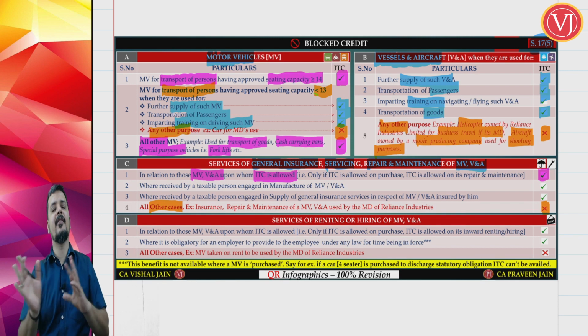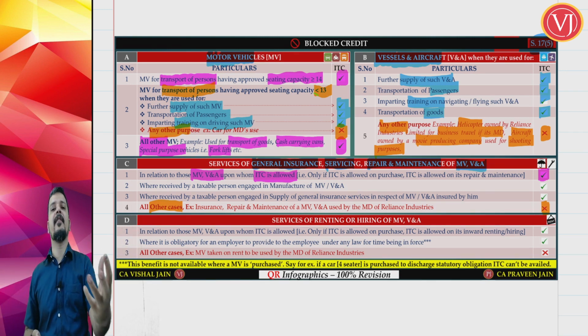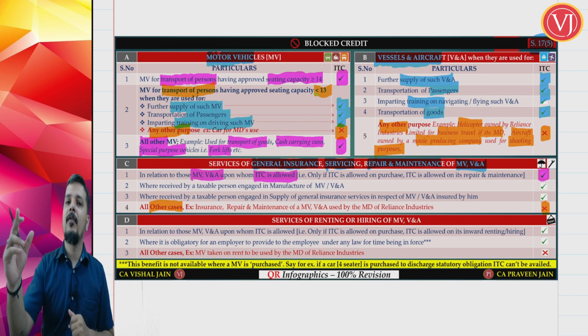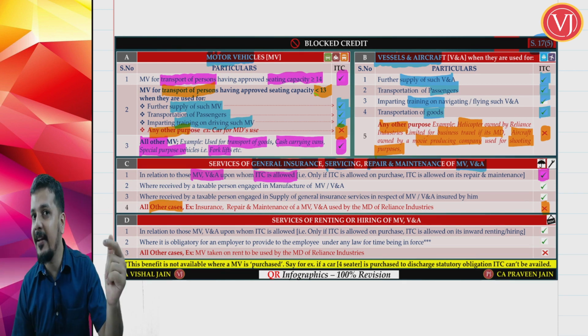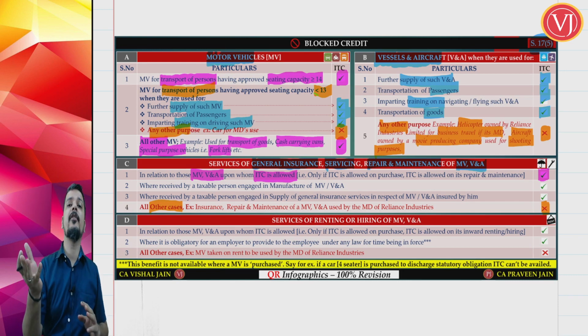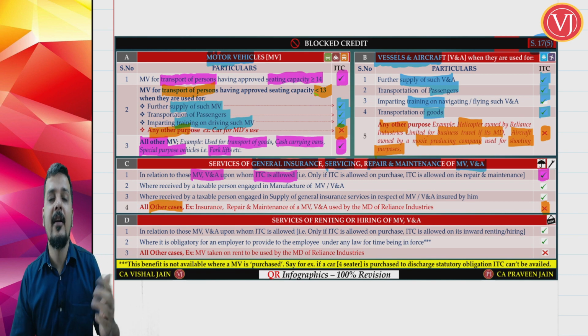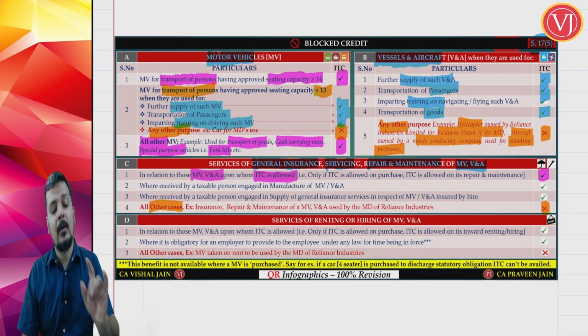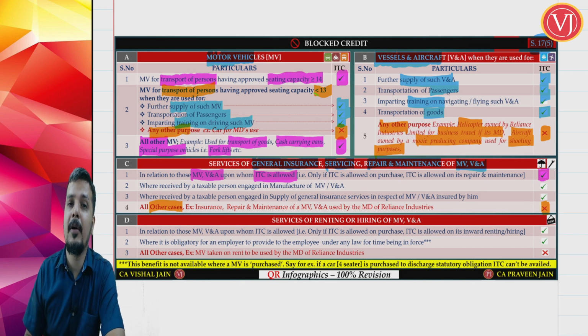So the basic analysis is only this. If at the time of purchase of such motor vehicles, aircrafts and vessels you get the credit, for general insurance, repair and maintenance, servicing, you get the credit. If at the time of purchase you don't get the credit, for general insurance service, repair and maintenance services, you don't get the credit. Now there are two exceptions. Now friends, what are the exceptions? Exceptions are two particular sectors.